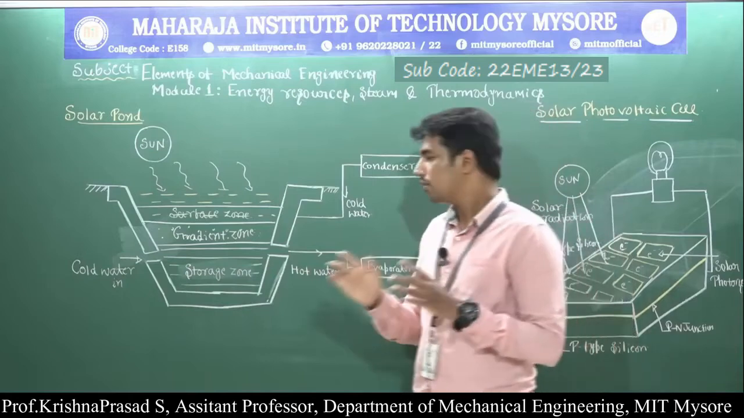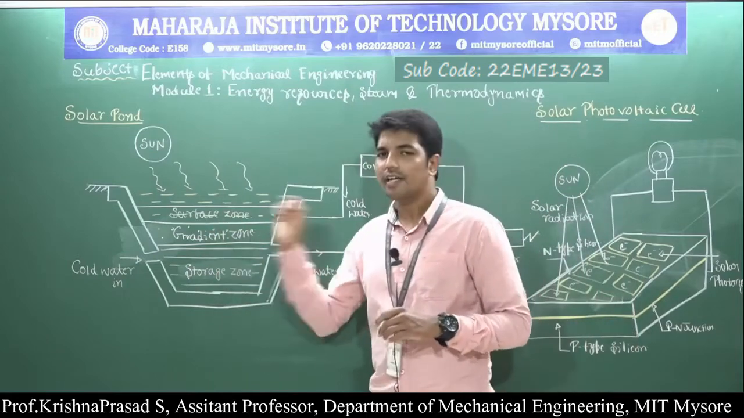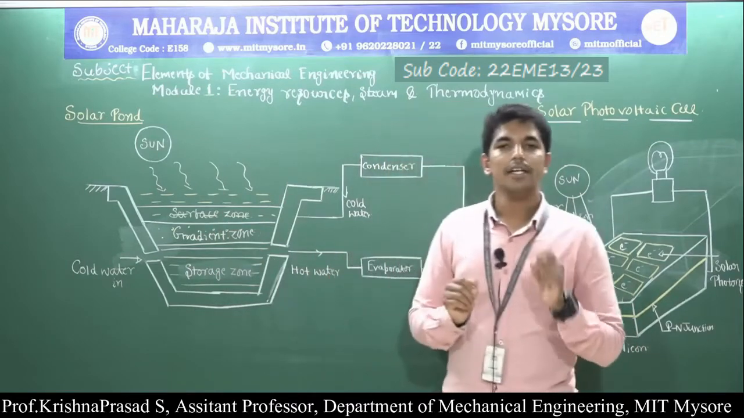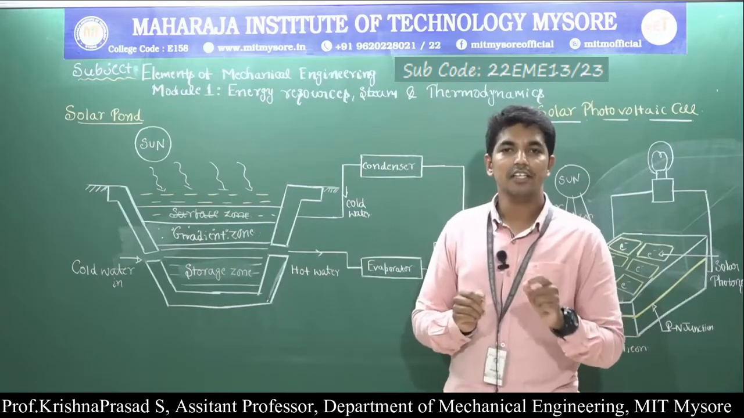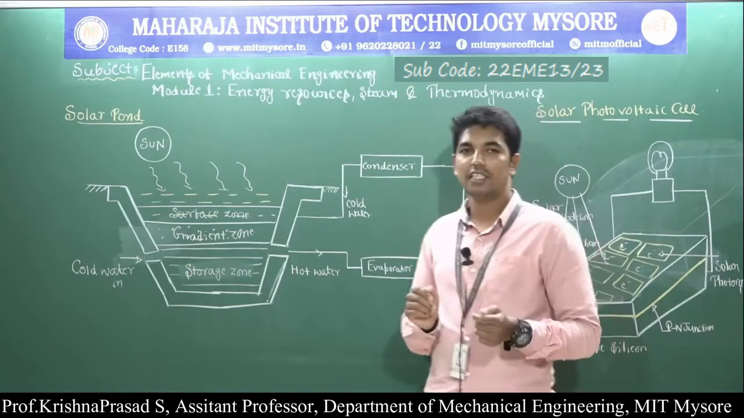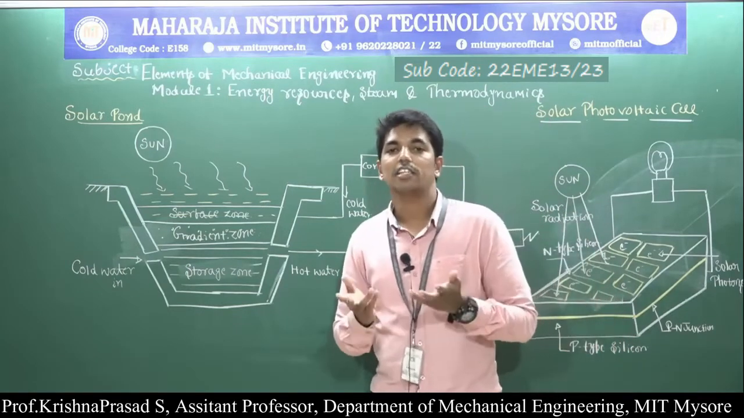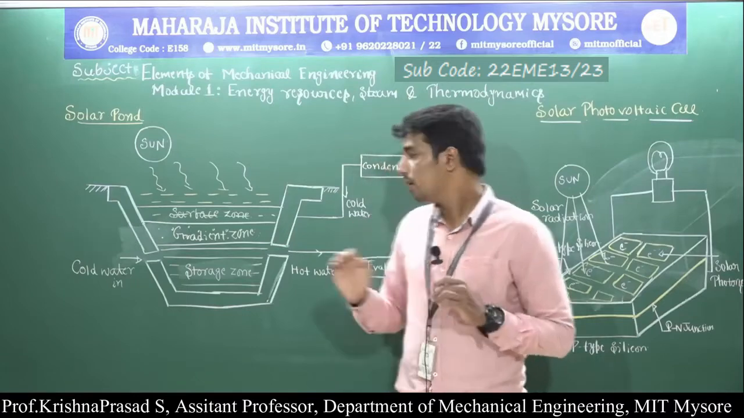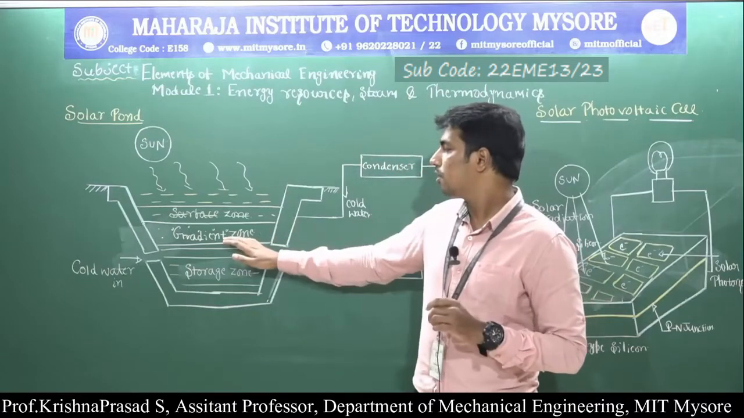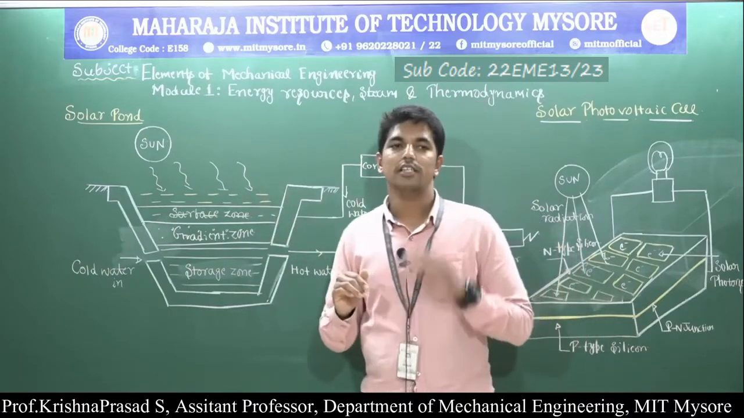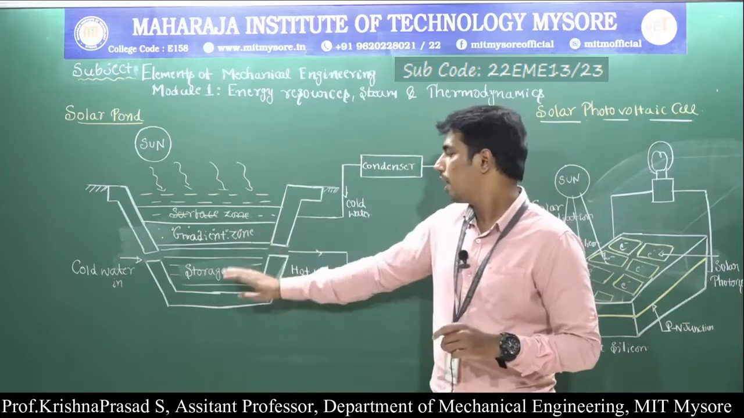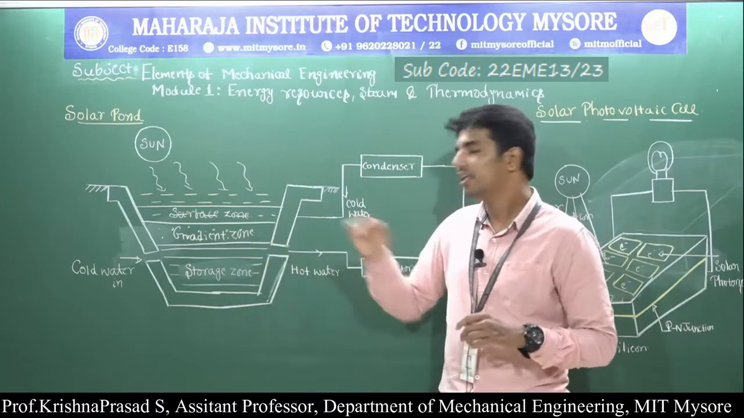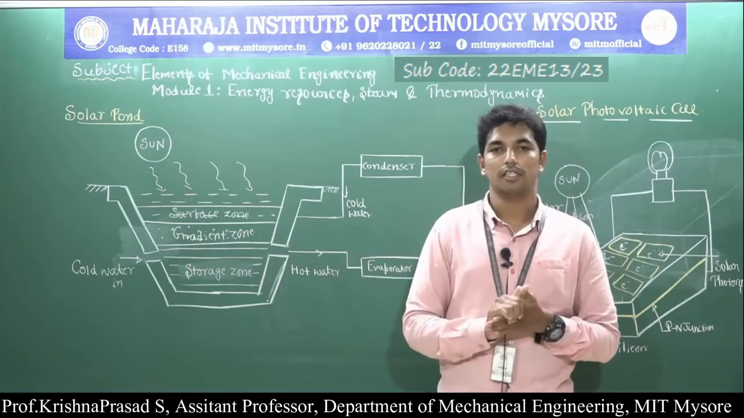And next, the very important one, is called the intermediate zone. The intermediate zone is also called the gradient zone, and this gradient zone usually acts as a transparent insulator. Why does it act as a transparent insulator? That is very important, because the layers of water above the gradient zone have very little salt content. Similarly, the layers of water below the gradient zone have a very high salt content.